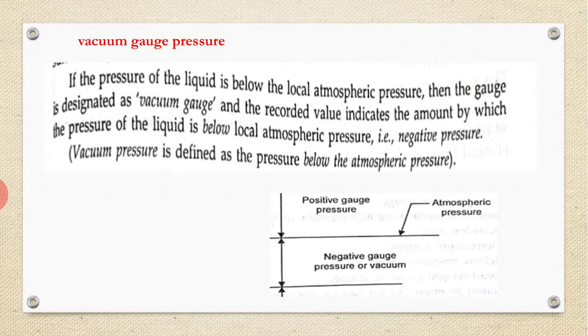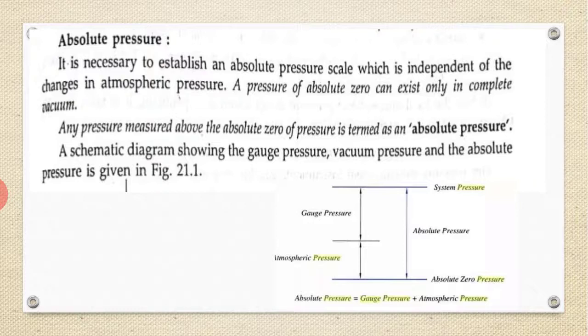Next is vacuum gauge pressure. Vacuum gauge pressure is the pressure below the atmospheric pressure. In general we call it negative gauge pressure or vacuum gauge pressure. It is below the atmospheric pressure.